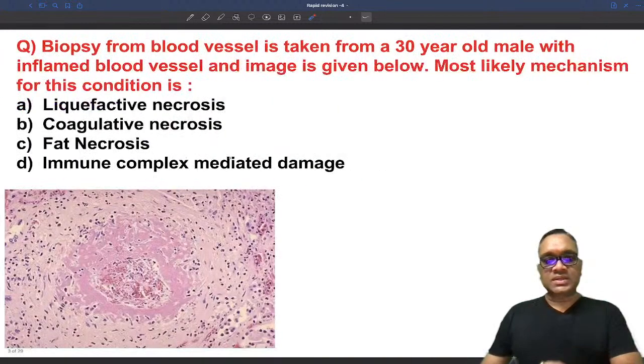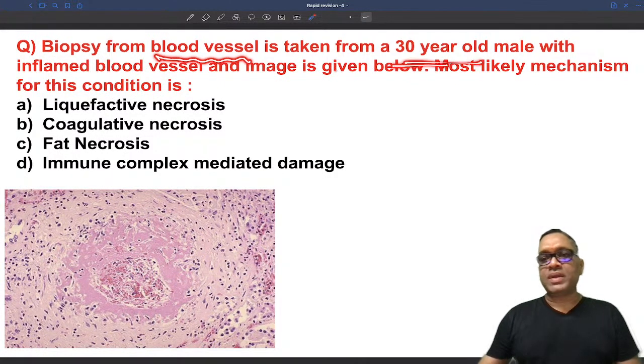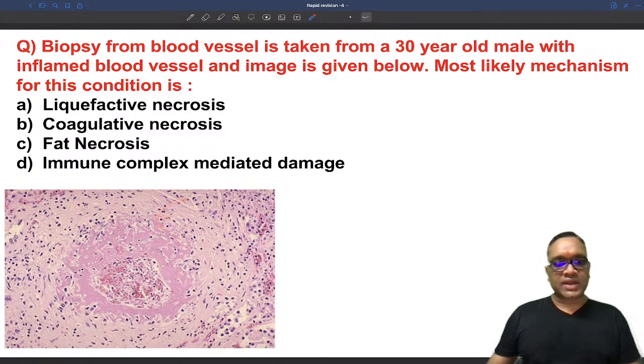Right, so let's start. This is question number 1. This is a case where a biopsy from a blood vessel is taken from a 30-year-old male with an inflamed blood vessel, and images are given below. What is the most likely mechanism for this condition?